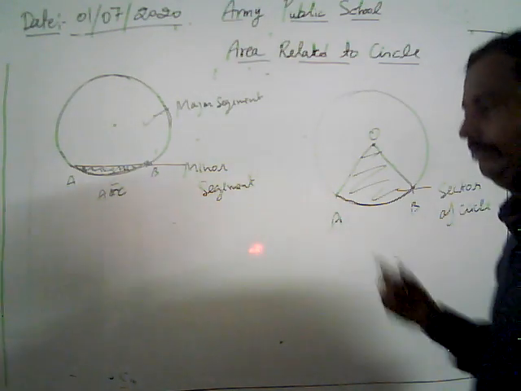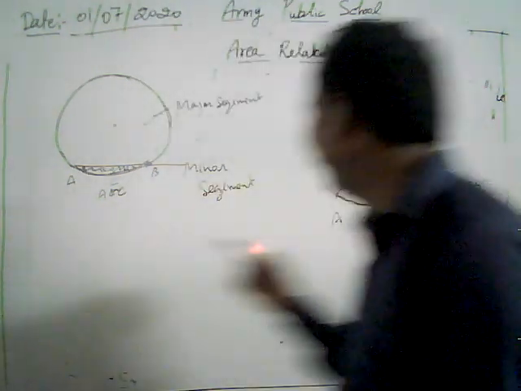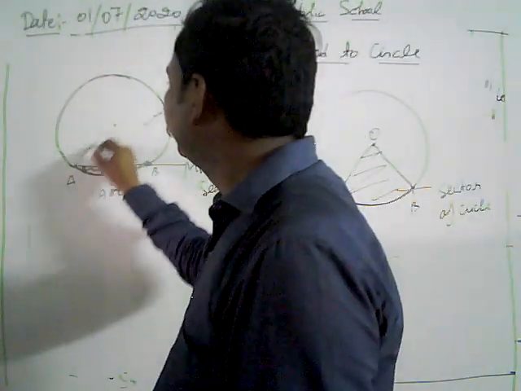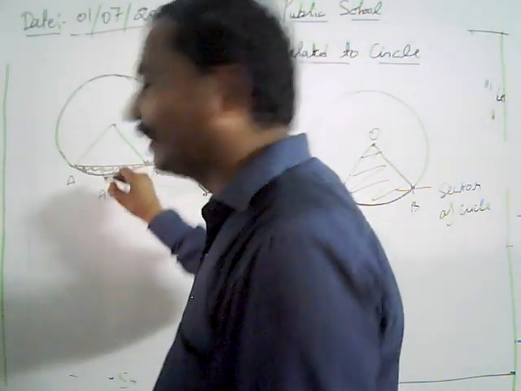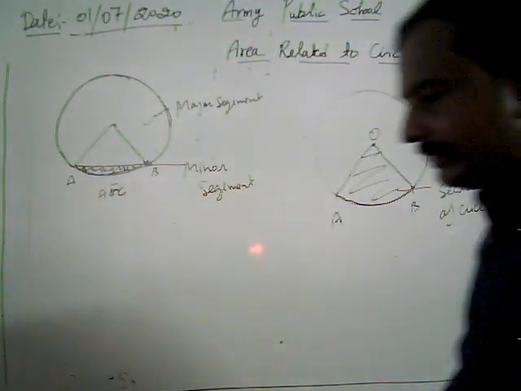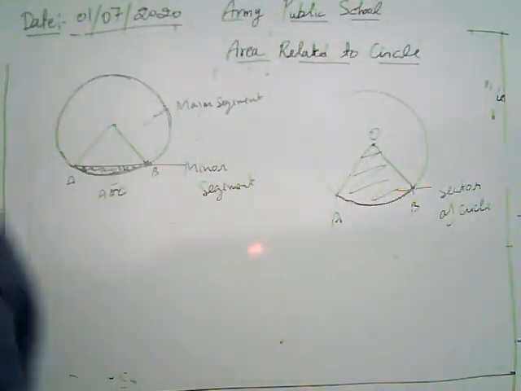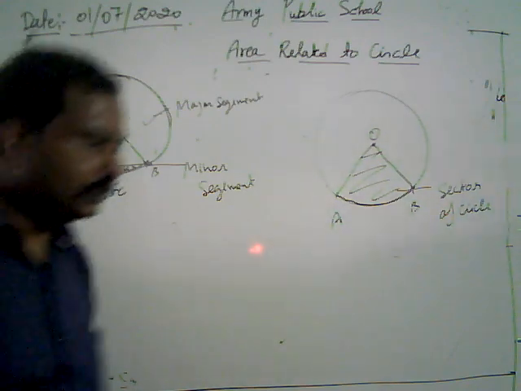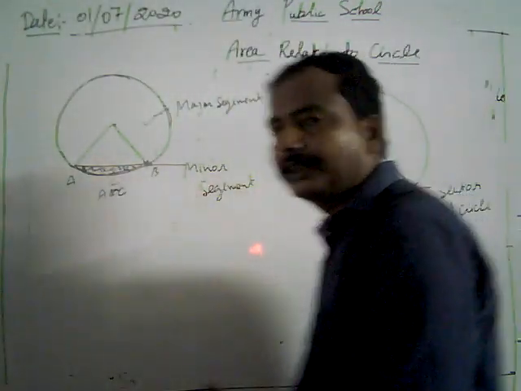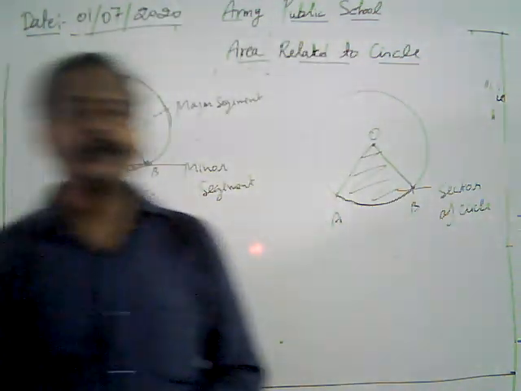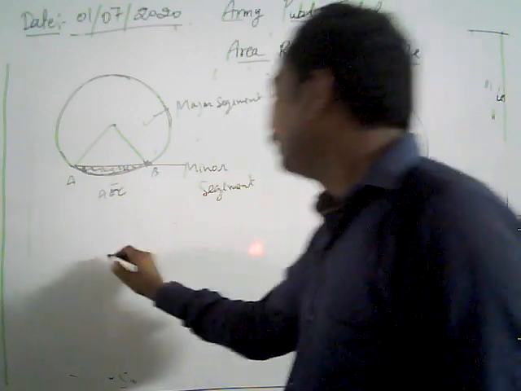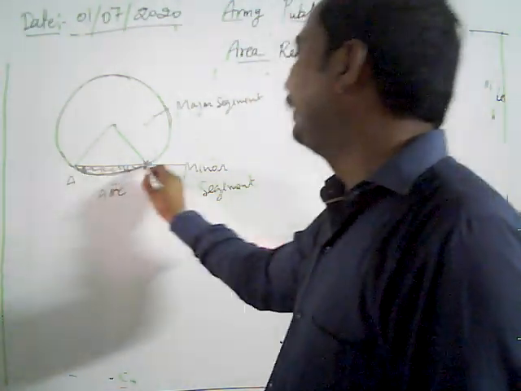Now we have discussed the minor segment and the sector of a circle. We can also find the area of a segment. At the class 10th level we are going to introduce two or three formulas to find the length of an arc, how we can find the area of a sector, and how we can find the area of a segment. First, to find the length of an arc, just suppose we are going to find the length of the arc.